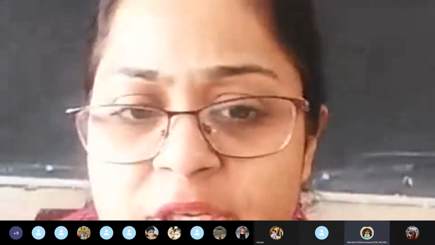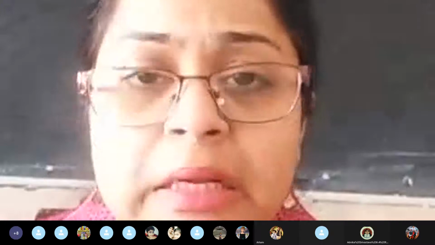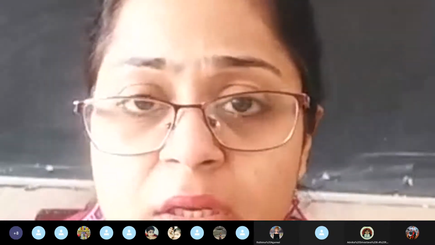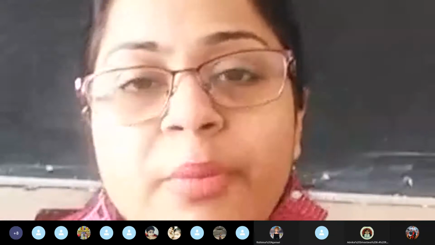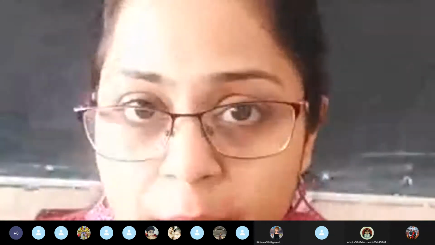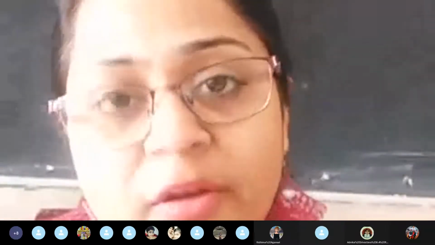Out of the imaginary lines that you have studied, the 23½ degrees north is the Tropic of Cancer. In the northern hemisphere, we have the Tropic of Cancer. Similarly, in the southern hemisphere, we have the Tropic of Capricorn, if you remember. The Tropic of Cancer roughly passes through India. If you observe the dotted line that you see on the map of India, what line is that? That line is the Tropic of Cancer.